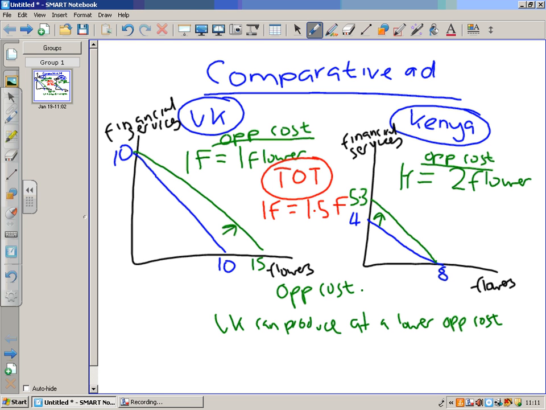Clearly, if the terms of trade fell in the UK's favour, so maybe one financial service would be equal to 2 flowers, our TPC would move further to the right. For Kenya, it would move more to the left, to the original line. The UK will be gaining more from that international trade. If terms of trade were to go the other way, so more flowers, so one financial service might be worth only half a flower, for example, the TPC for Kenya would move to the right, so they gain more financial services for their flowers, whereas in the UK it would move to the left.